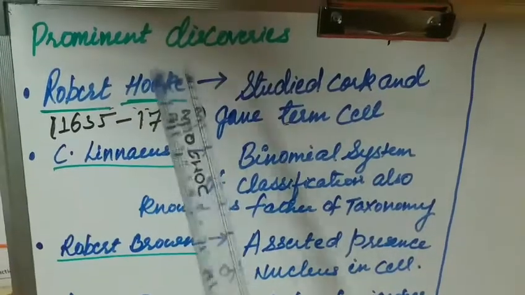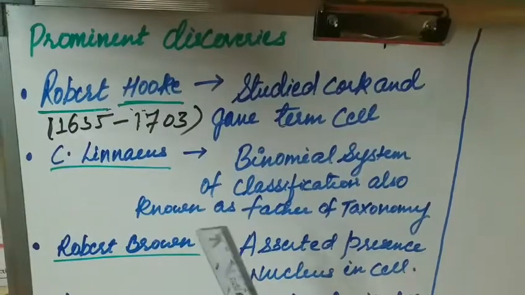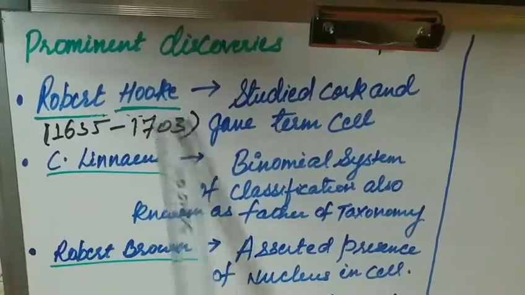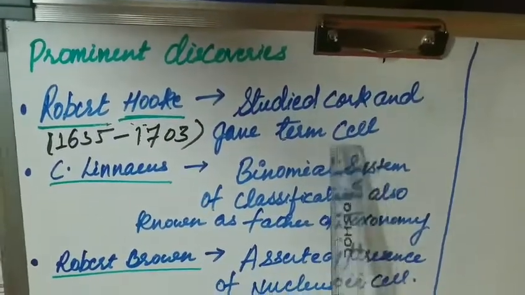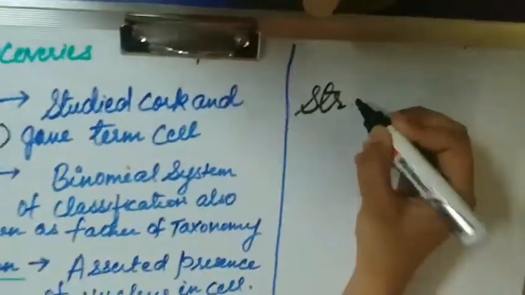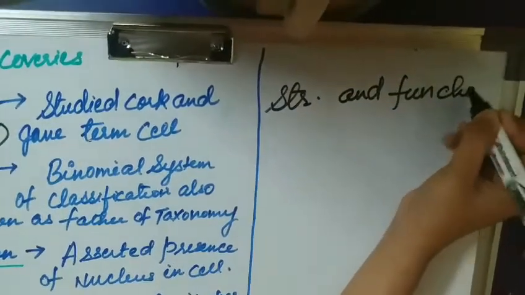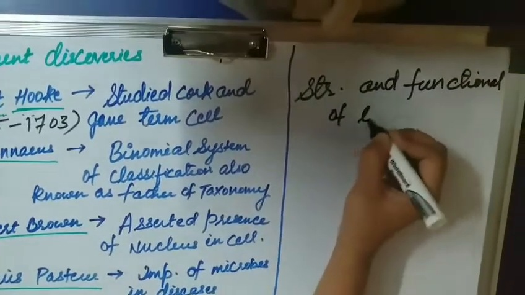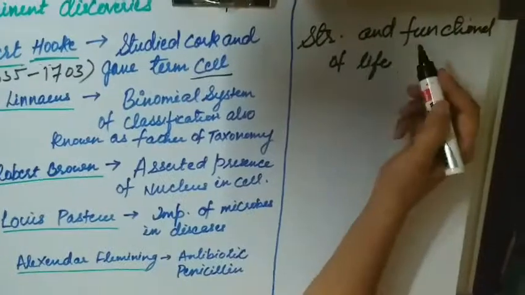Charles Darwin and G. Mendel, there are certain prominent discoveries by the different biologists. The very first we will consider is Robert Hooke. He studied cork and gave the term cell. Cell is the structural and functional unit of life. We will consider the cell in our next chapter.